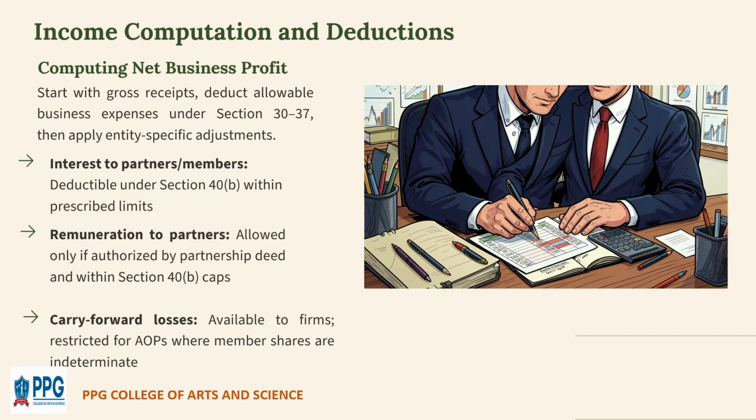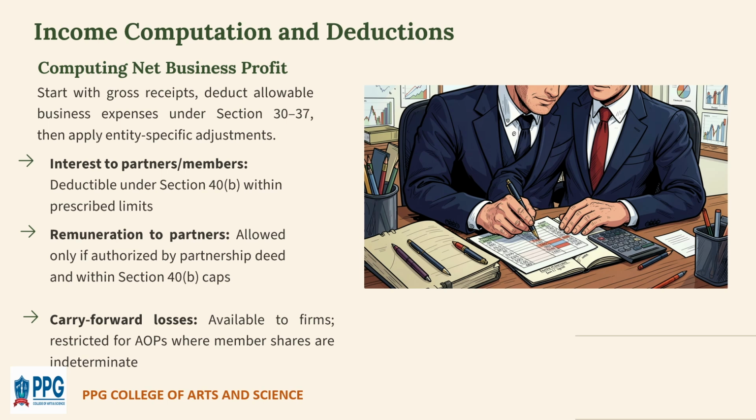So now let us see the income computation and deductions. First, computing the net business profit. This is the process of calculating the actual taxable profit of a business. The first step is to start with gross receipts, which means total income earned from business activities.